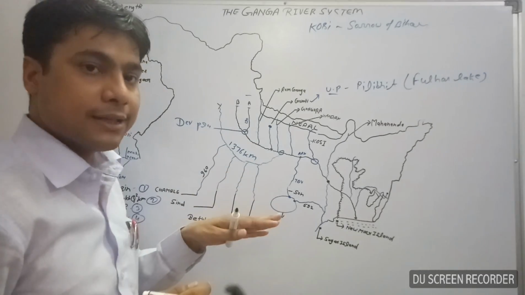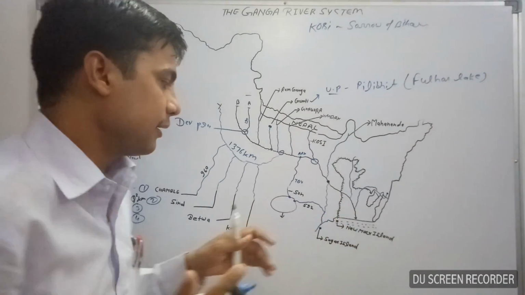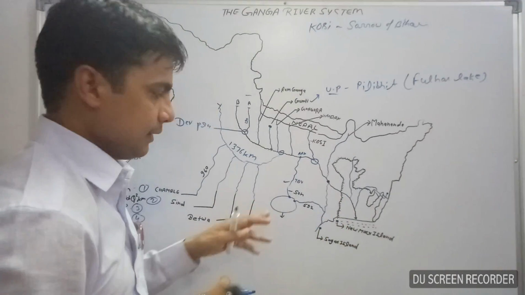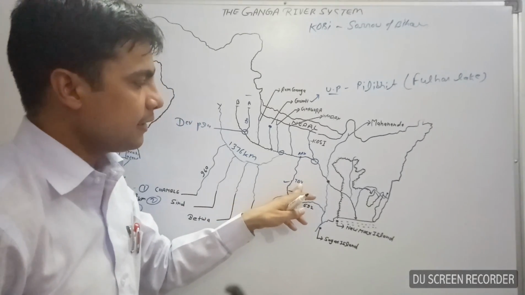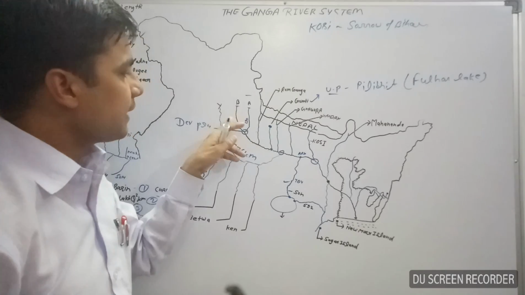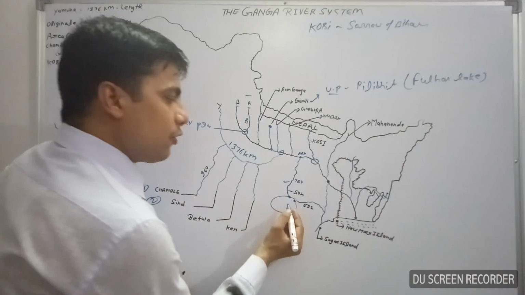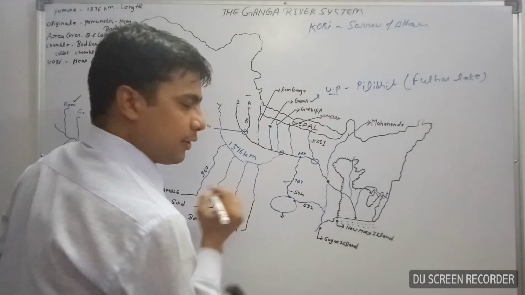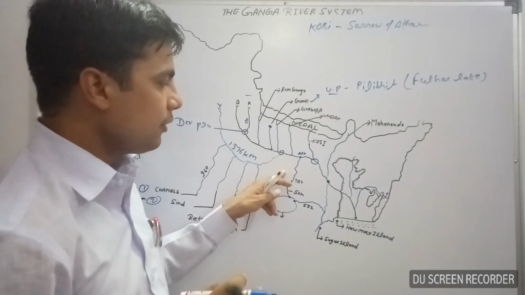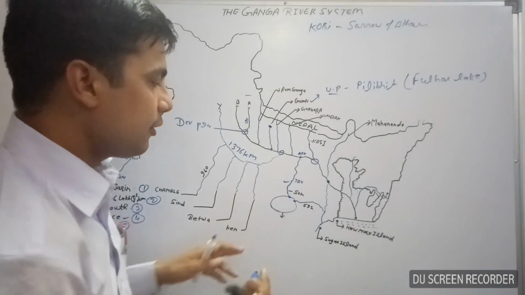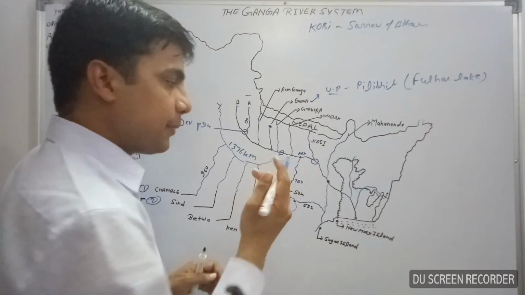The second longest right hand tributary of the Ganga river is the Son river. You can see here the Son river. The length of the Son river is 784 kilometers. It is the second largest right hand tributary of the Ganga river. Son river originates from the Amarkantak Plateau. You can see here, this is the Amarkantak Plateau. So the Son river originates from the Amarkantak Plateau and meets the Ganga river west of Patna.